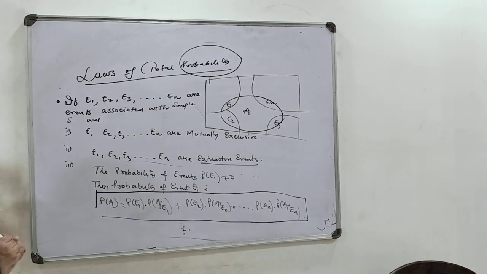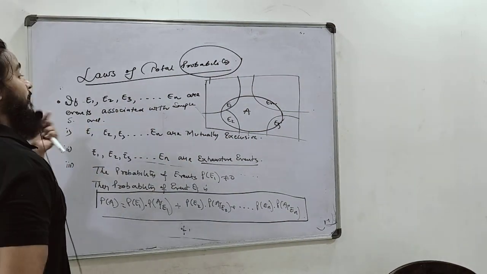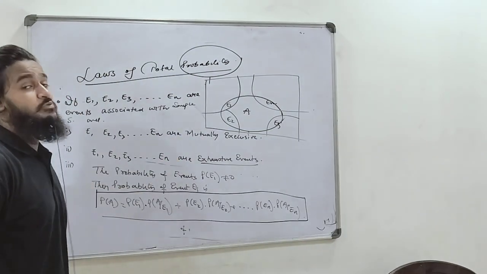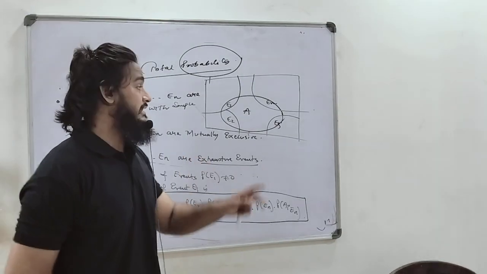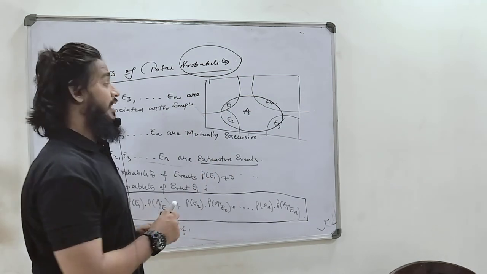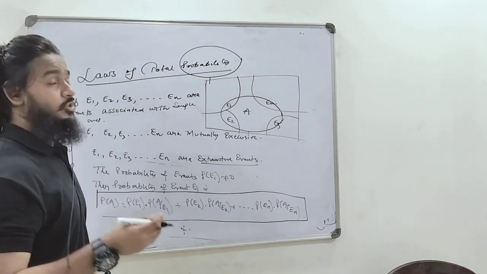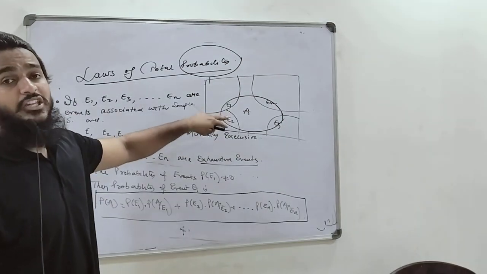Okay, what the law of total probability says is that if the events are associated with the sample space and the events are mutually exclusive. The meaning of mutually exclusive events is that there are no common elements. No common elements means they are not connected. You can understand this through the concept of sets. Suppose there are no common elements between two sets.